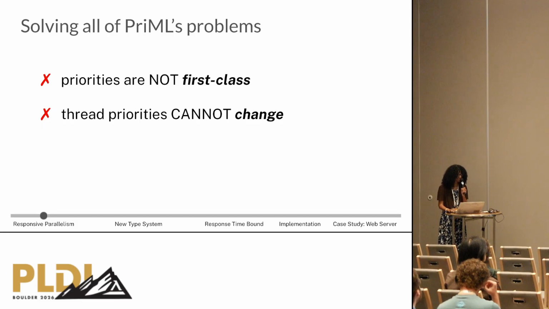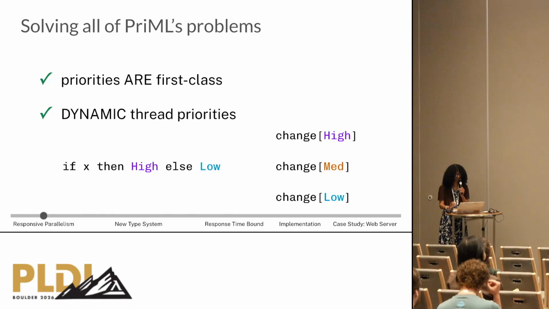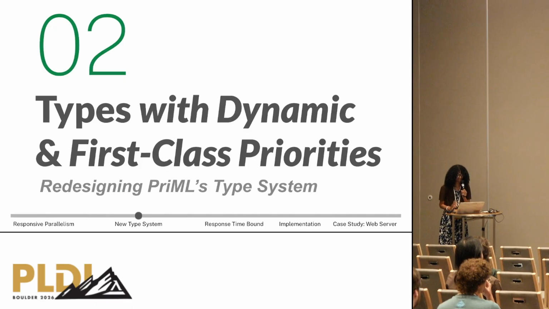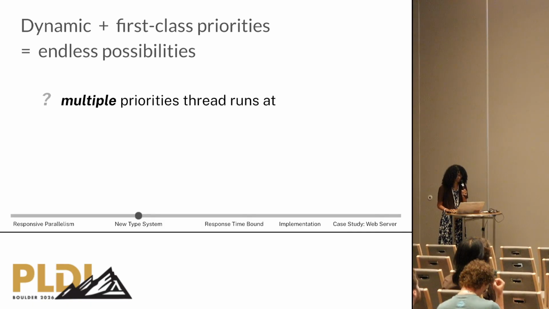So we extend PriML to solve these limitations, making priorities first class and adding dynamic priorities so that a thread can change its priority using our new change command. So let's redesign PriML's type system for dynamic and first class priorities, which introduce endless possibilities.